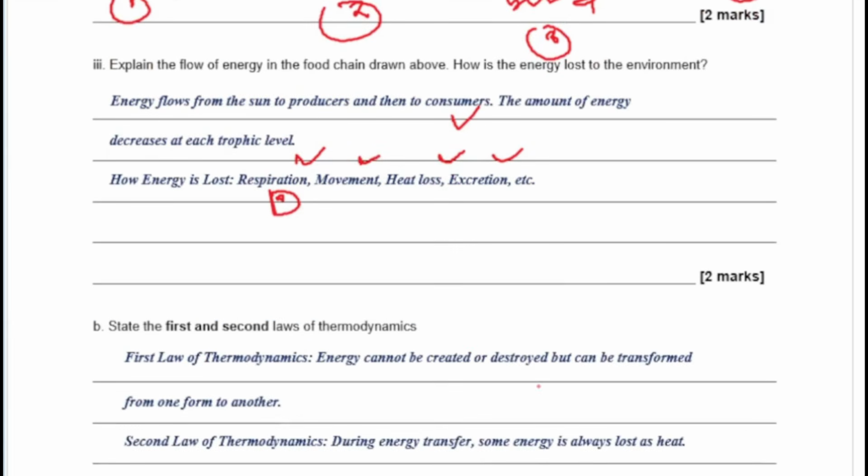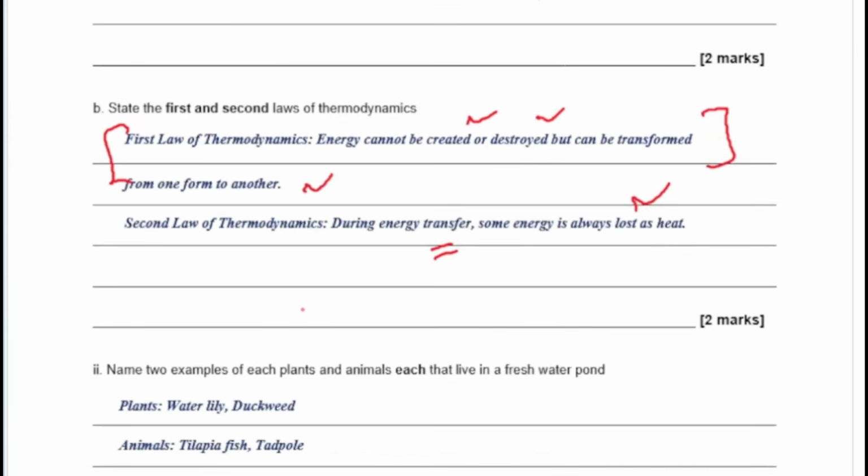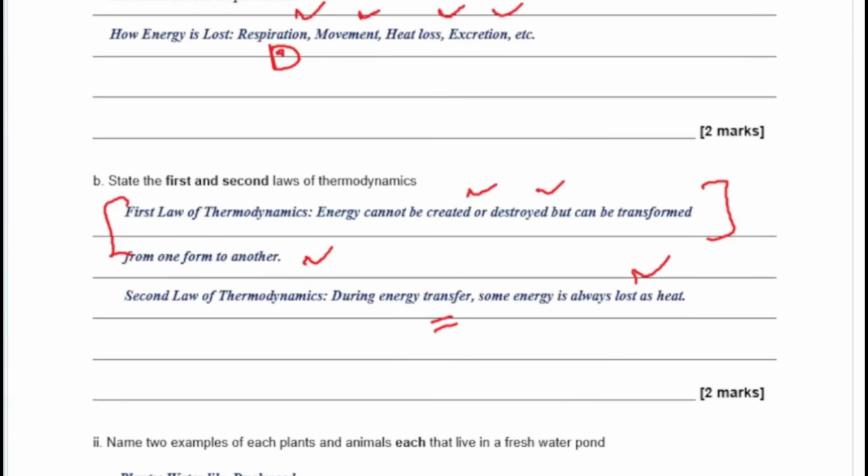And then the first law of thermodynamics, basically, this law says that energy cannot be created nor destroyed, but can be transformed from one form to another. That's what you wrote in your exam, right? And then the second one says that during the transfer of this energy, efficiency is not equal to 100%, meaning that some energy is lost as heat in the process. Okay, so examples of plants and animals.